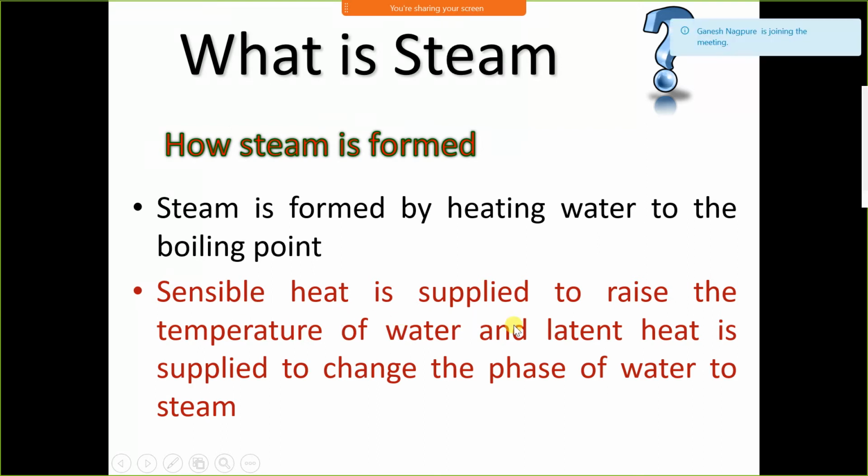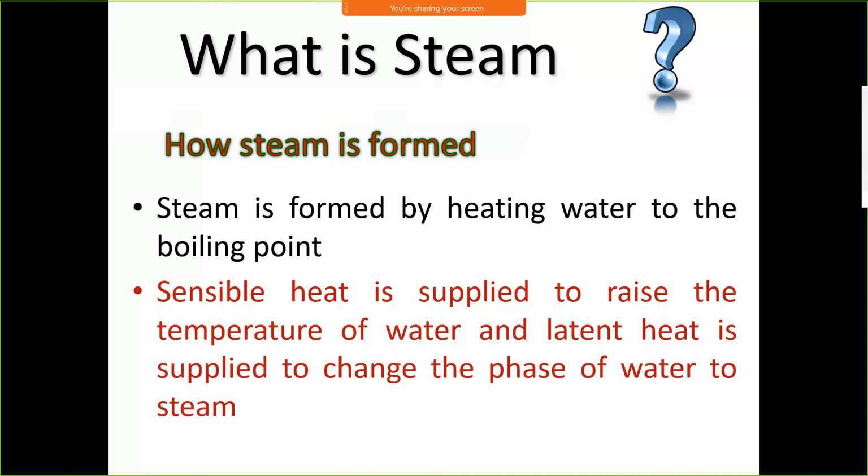In this, we use two types of heat to convert water into steam. The first is sensible heat and the second is latent heat. What is sensible heat? Sensible heat is the amount of heat supplied to raise the temperature of water from 0 degrees Celsius to 100 degrees Celsius at atmospheric pressure.